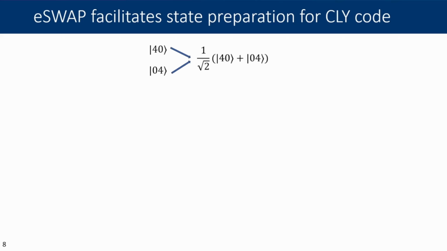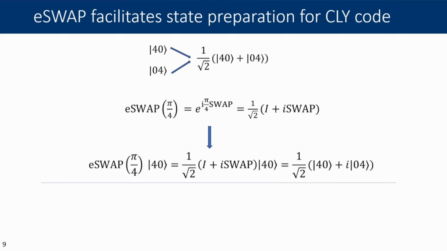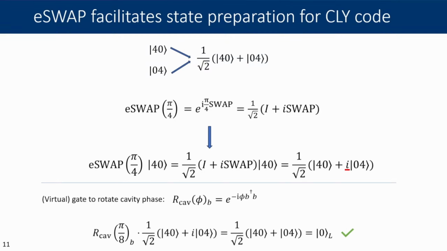So really the only way to realize this zero logical code word is to take an input |40> or |04>, and apply eSWAP evaluated at a certain angle. This gives you exactly what you want with the addition of an unwanted relative phase between the two terms that you can then remedy with a cavity rotation. So that then gives you exactly what you want, which is your zero logical state.